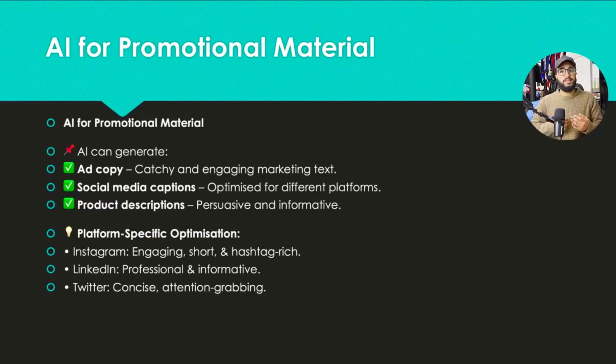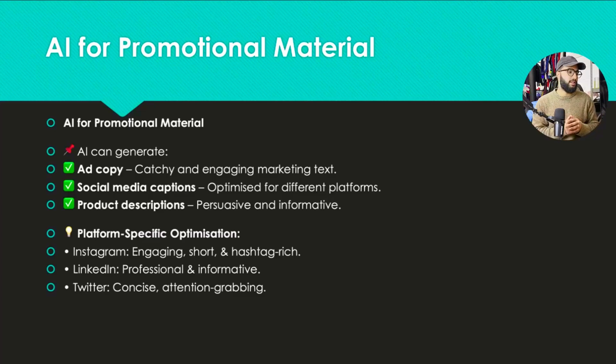And we will also provide a lot more information about this in future videos. Social media captions. If you're posting every single day, AI is great for creating really good social media captions. AI can learn what you prefer and what the market prefers. It's trained to do that, so make the most out of it while we're in this AI boom. Product descriptions, as mentioned briefly in the product description section, AI can create a bit of a story with the very limited information that you provide it.